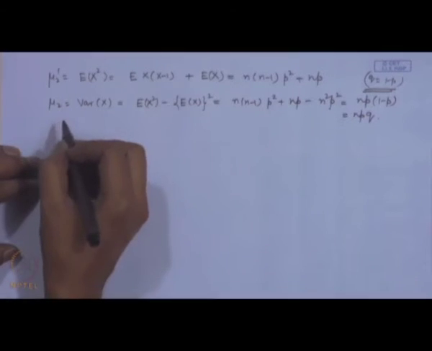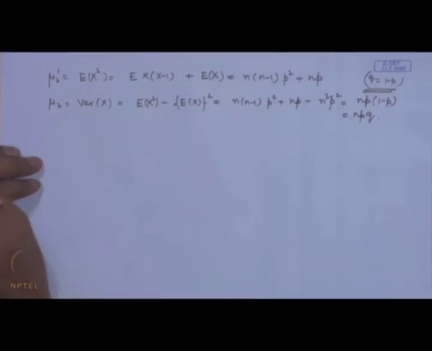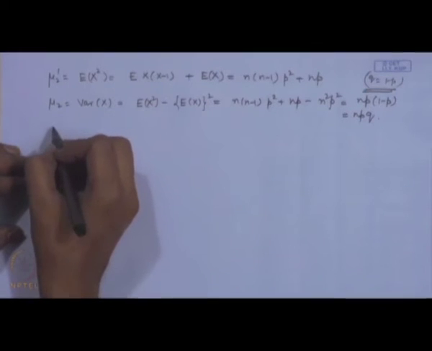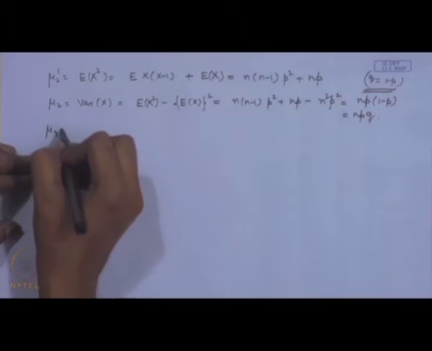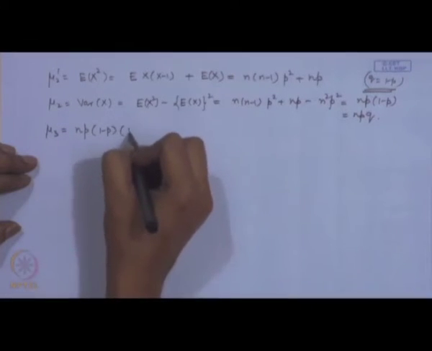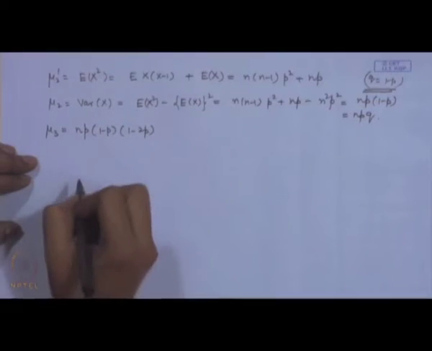Now, in a similar way, we can calculate higher order moments, for example, expectation x cube. For that, we will calculate the third factorial moment, that is expectation x into x minus 1 into x minus 2, and so on. Without getting into the technical details, I will give the final expressions. We get mu 3 as equal to n p into 1 minus p into 1 minus 2 p, and